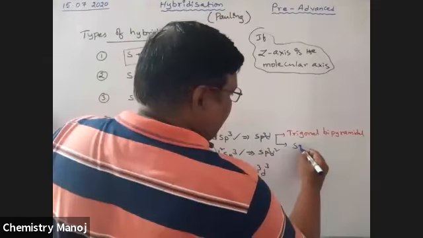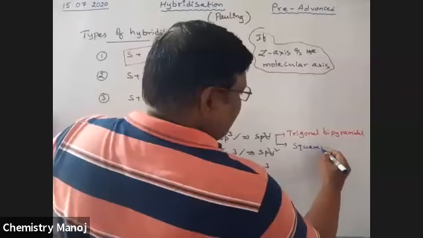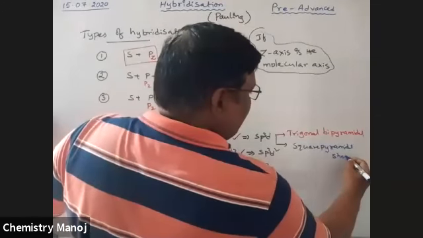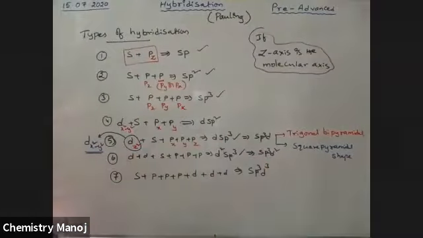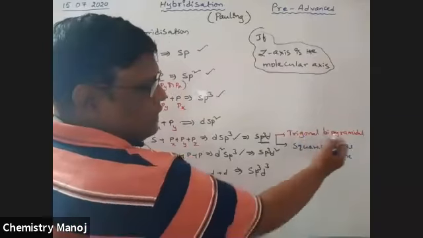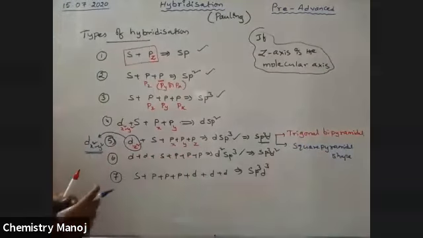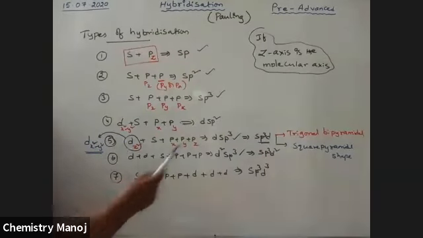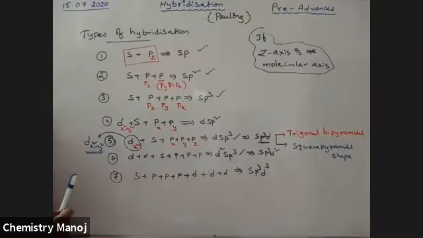So sp3d hybridization gives two types of shapes: the trigonal bipyramidal shape and the square pyramidal shape. In the trigonal bipyramidal shape, the involved d orbital is dz square. In the square pyramidal shape, the involved d orbital is dx square y square. If dx square y square is involved in the mixing, that is square pyramidal shape. If dz square is involved in the mixing, that gives trigonal bipyramidal shape.